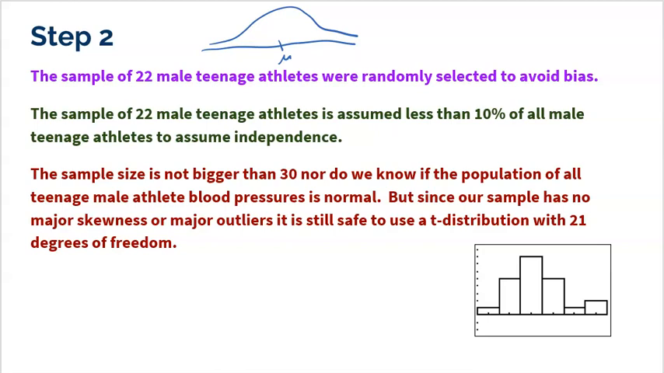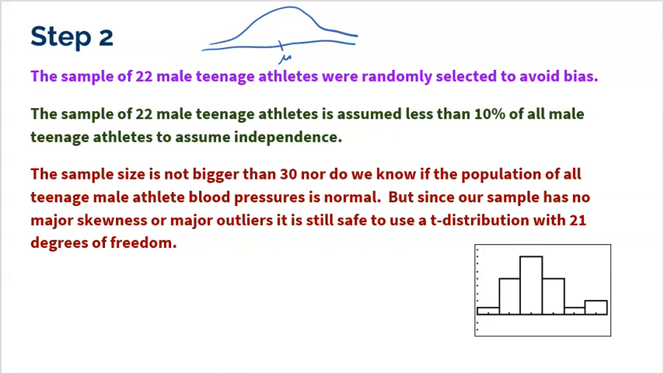All right, so I do have to make sure the sample of 22 male athletes was selected randomly to avoid bias. I do have to make sure the sample of 22 male athletes is less than 10% of all male athletes to assume independence. And finally, I need to make sure my sample is big enough. And this is where I actually run into a little bit of a problem. I'm not bigger than 30, so central limit theorem can't help me make sure that the T model is appropriate. And I also don't know what the population looks like.